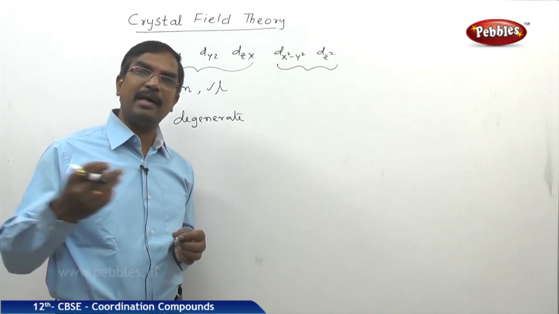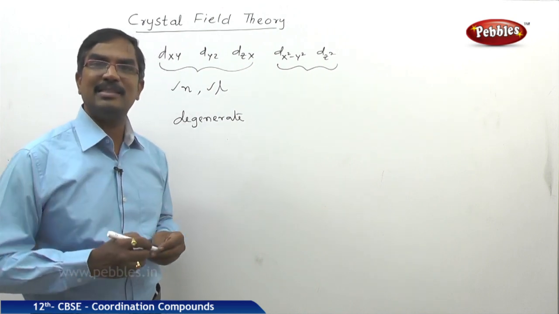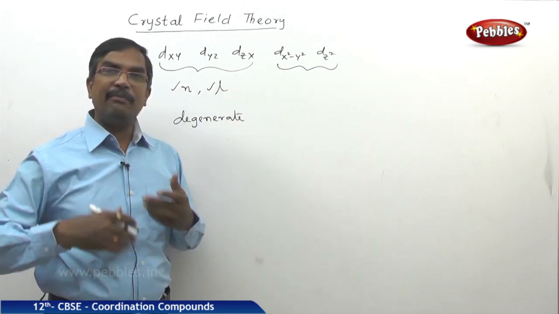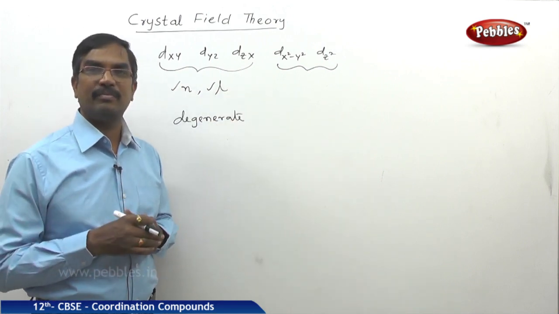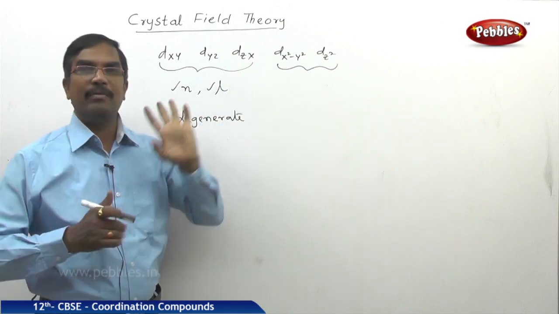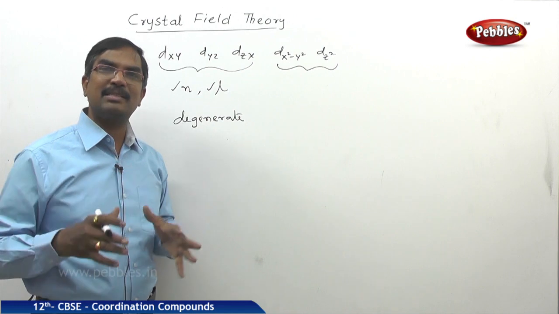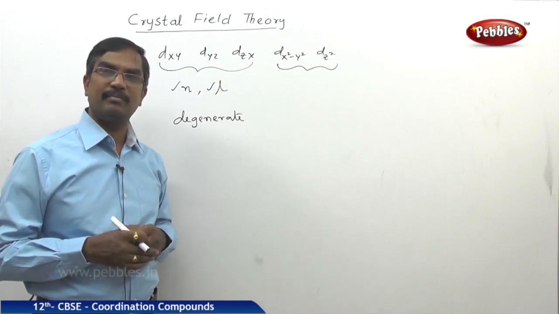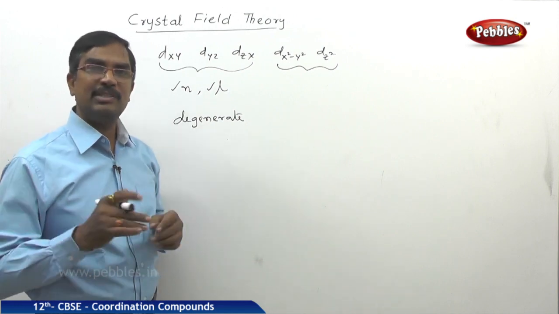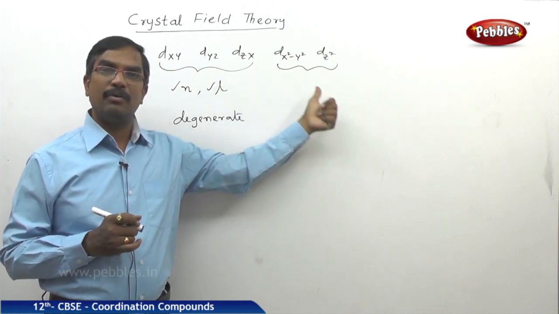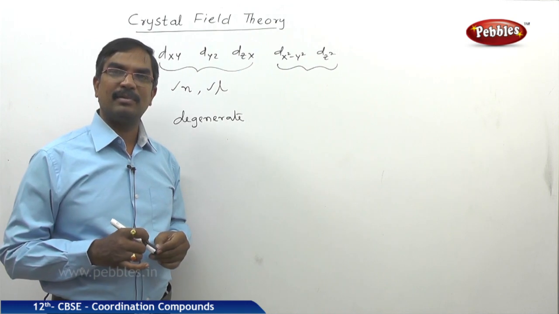Whenever the ligand approaches the central metal ion, there is a different kind of interaction with respect to these 5 orbitals, because all these 5 orbitals do not have the same kind of arrangement. So that's why there occurs splitting of these 5d orbitals.